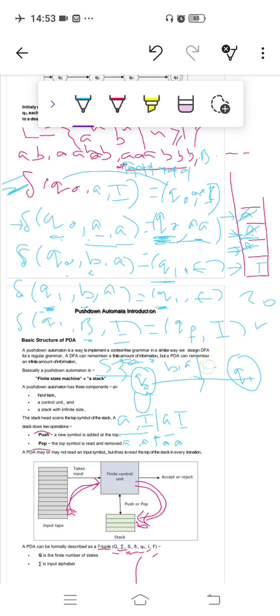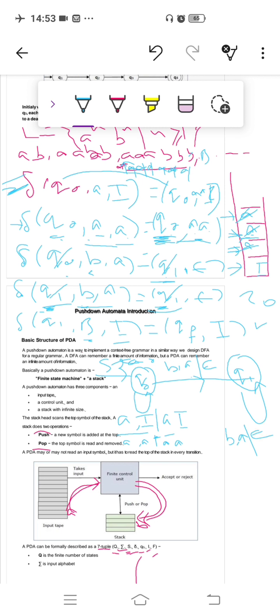What is the right hand side? Just skip these states, because we are drawing the transition for states. The remaining part we write here: left of the equals sign is b comma a, and right of the equals sign is epsilon. Now next, again from q1 to q1. First draw the transition. On the left hand side of the equals sign is b comma a, so write b comma a. In place of the equals sign just write slash. On the right hand side is epsilon, so write epsilon here. Okay, this is also done.